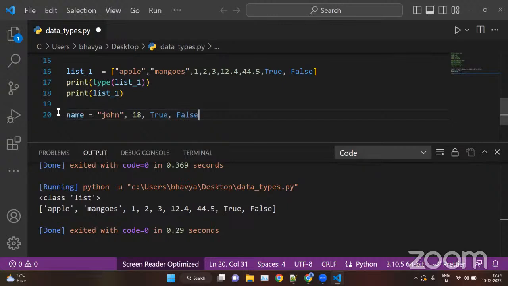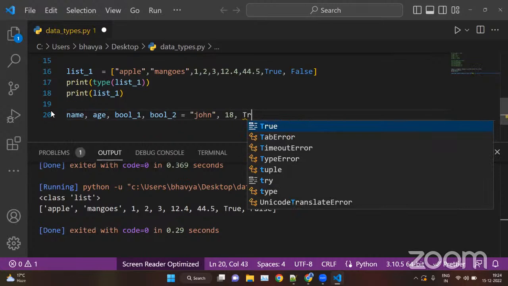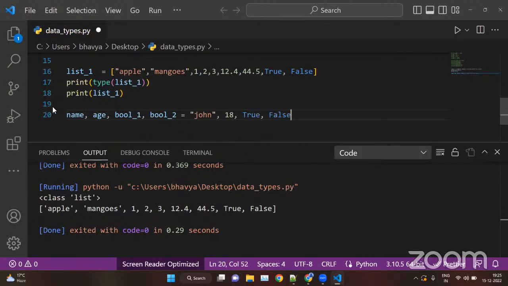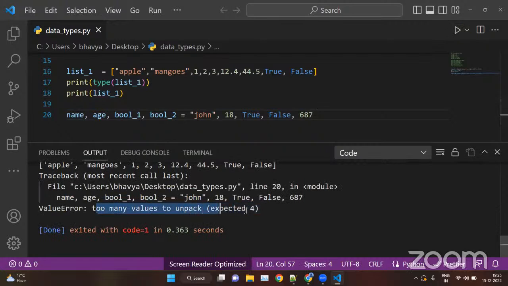Okay. So now what we can do, we can create name, we can create age, we can create bool underscore one, we can create bool underscore two. Now we can name anything, like John for name, 18 for age, true for the boolean value, and false for the other. Now we can assign multiple data types to multiple variables. Like we have four variables here, one, two, three, four. So we have four values. And when you put another value, it's 77, this will throw an error. Okay. See, too many values to unpack.